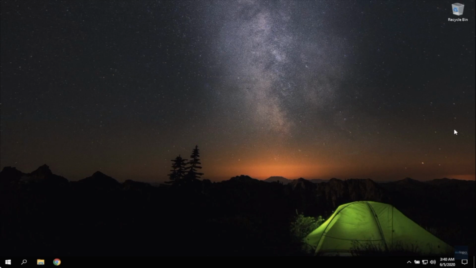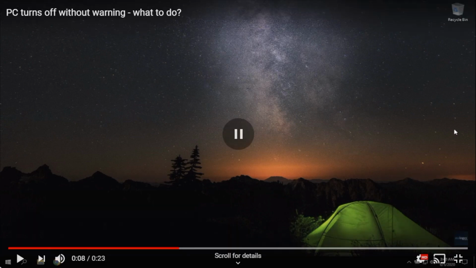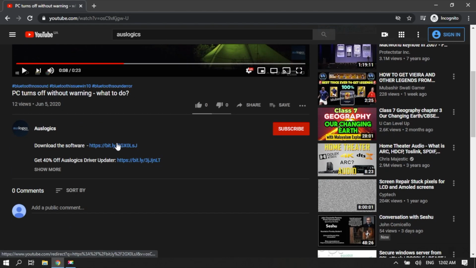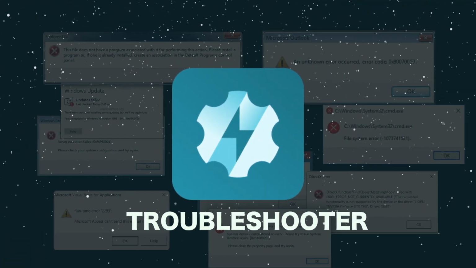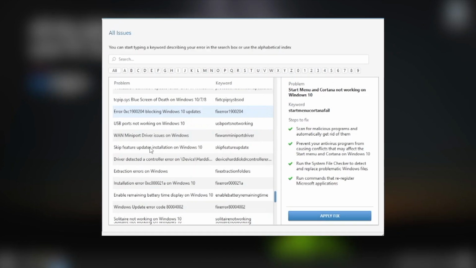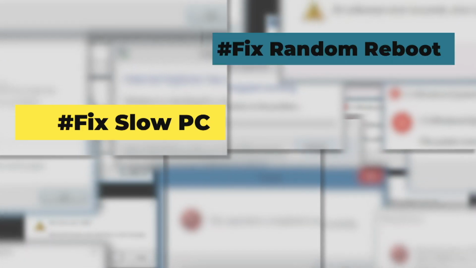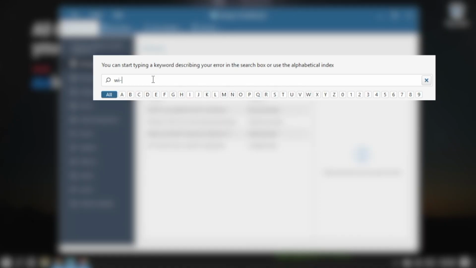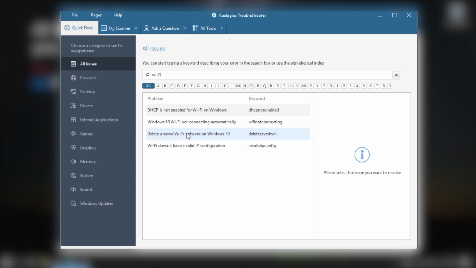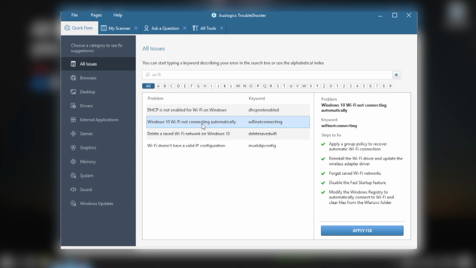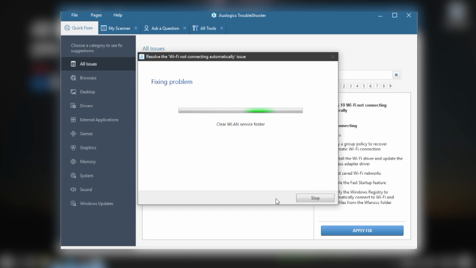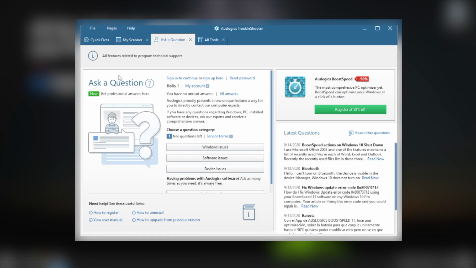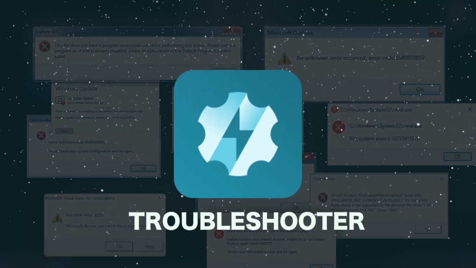System errors. To find and solve system errors, use the free program Troubleshooter. Please download the software from the link in the description. Auslogics developers have created a free program Troubleshooter. Troubleshooter will automatically fix more than 200 regular errors in Windows 10, slow computer, random reboot, reinstall Discord, and much more. Just type what you need to fix in the search box and follow the instructions. Troubleshooter does not contain any malicious files. You do not need to install it on your PC. Just run it from the storage place when you need it. In the program, you will find everything to make your PC work better. Troubleshooter is absolutely free.